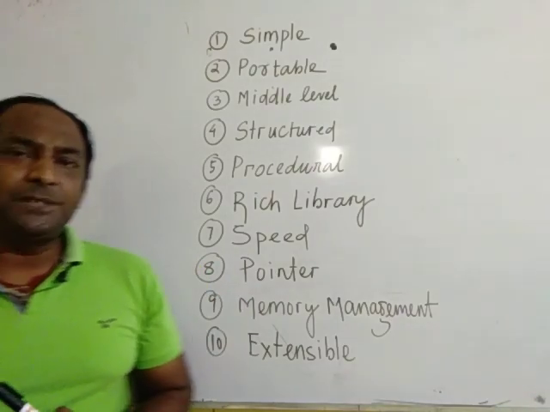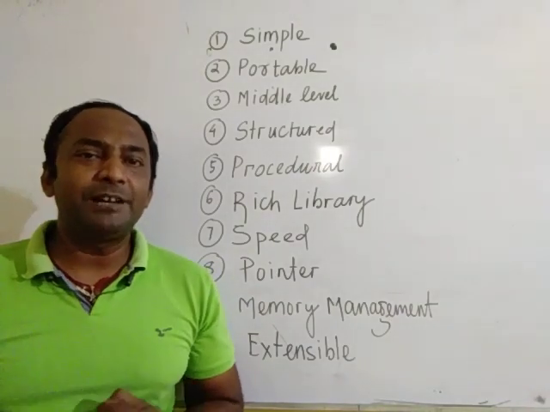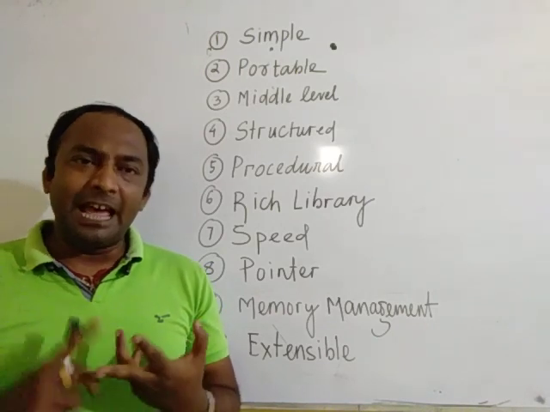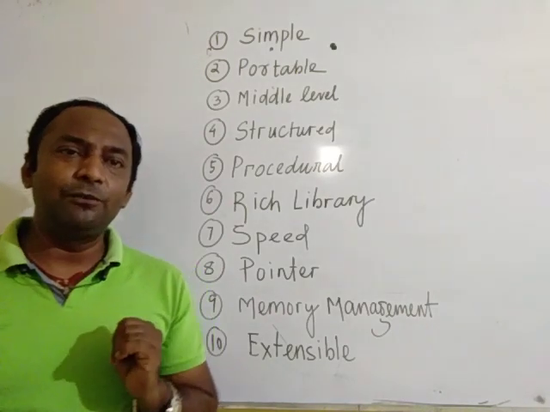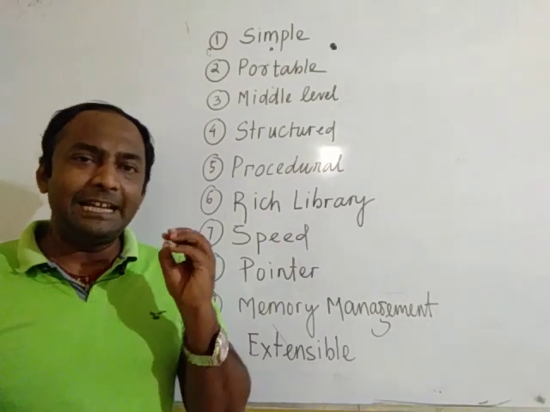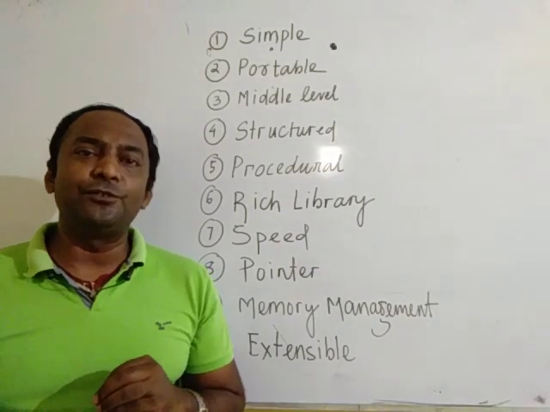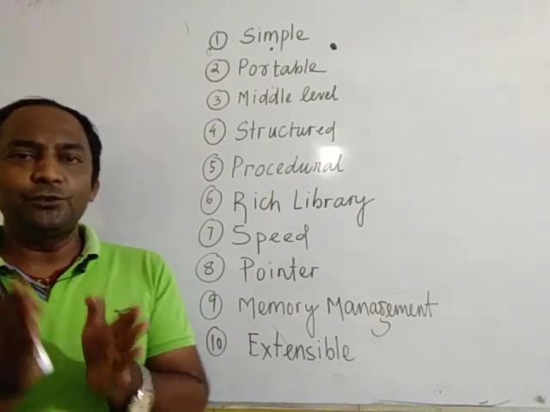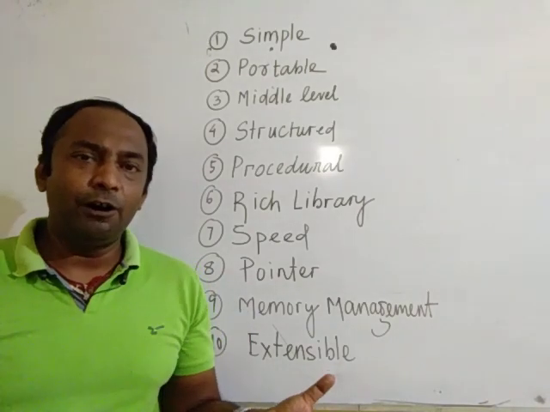C is very fast. Fast means in terms of compilation and execution. As C is much closer to the low level language, it is easily converted into 0 and 1. C can be easily compiled. Compiled means the source code will be converted into object code.